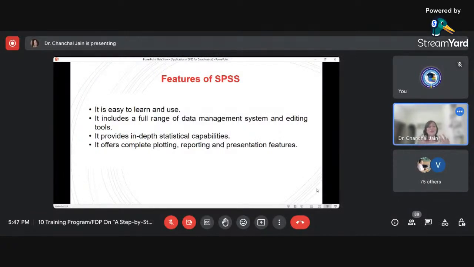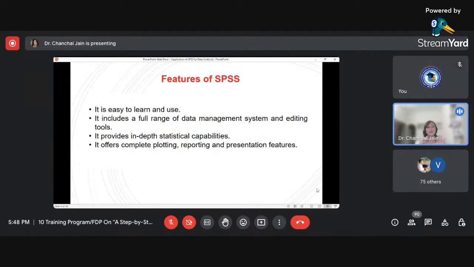Next, it includes a full range of data management system and editing tools. If we want to manage the data, sort the data, or perform any other type of things on the data, we can do all that using SPSS. Then talking about statistical capabilities, SPSS has a wide range of statistical tools available, and according to our purposes, we can decide which test we want to apply on the data.